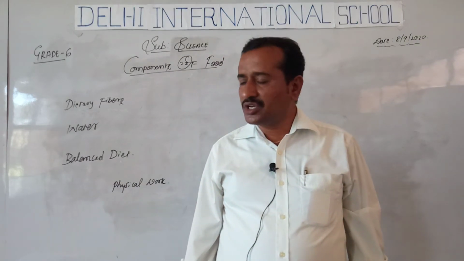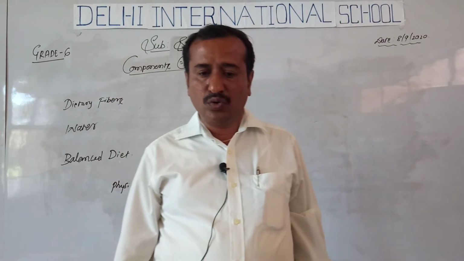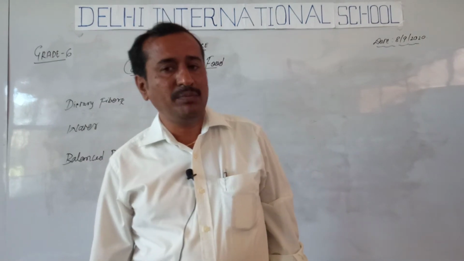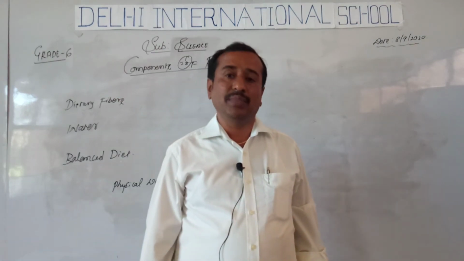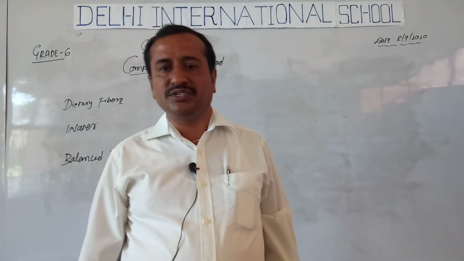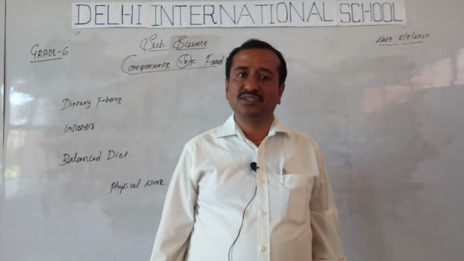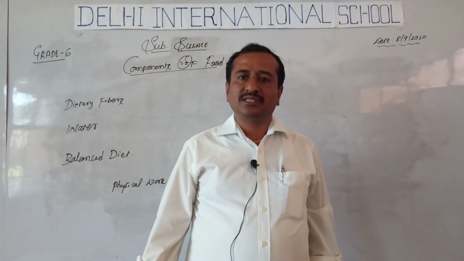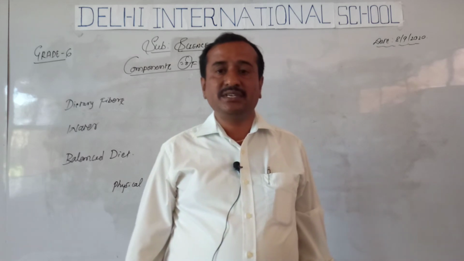Next comes a different thing. What happens if we do not have a balanced diet? We will discuss that part in the next class. To sum up today's class, I explained dietary fibers, water and balanced diet: why a balanced diet is important, the functions of dietary fibers, and what serves for a balanced diet. Read the lesson repeatedly so that you understand it more thoroughly. We will see the remaining in the next class.